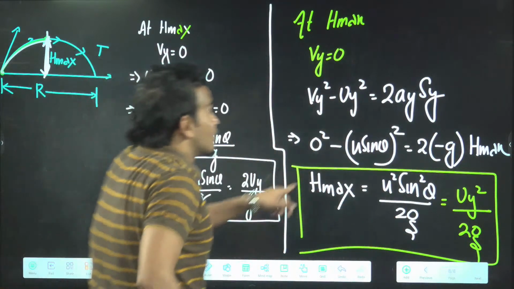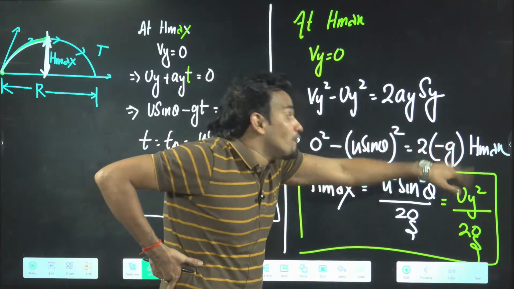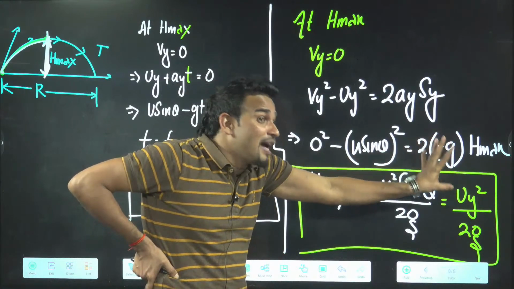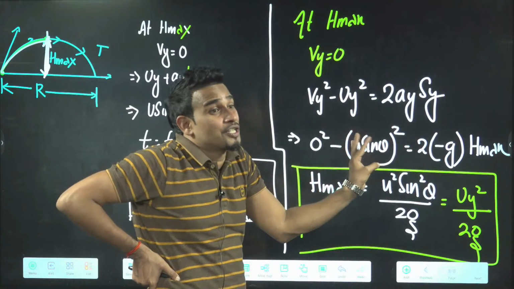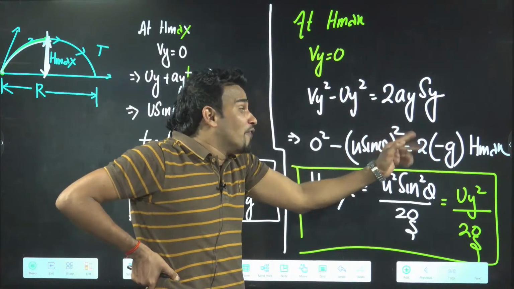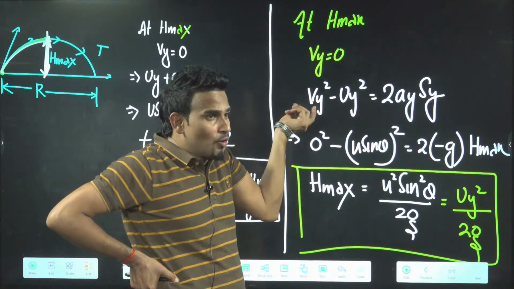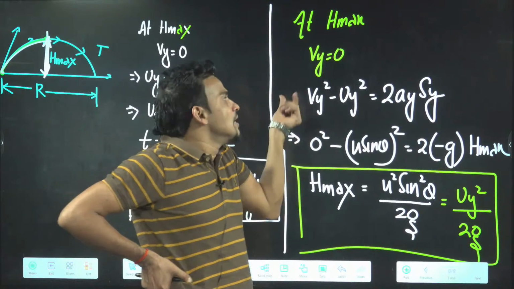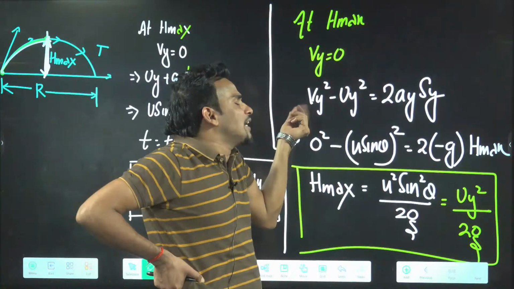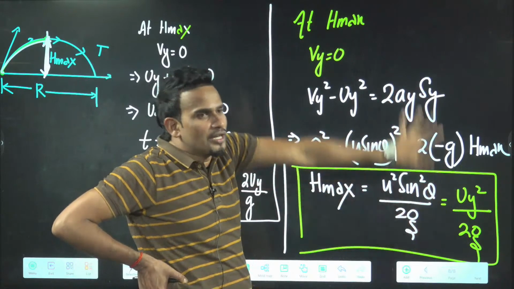If in the question they ask you to find the speed at a height of half of H max, then here you have to put H max by 2. Why am I telling you this equation? Find the speed of the projectile when the height is half of the maximum height. Find Vy. At H max it is 0, but at other heights it will not be 0. There this equation will help you.